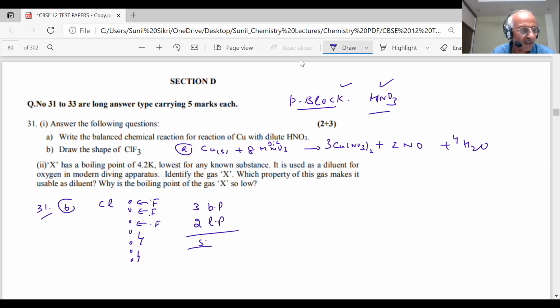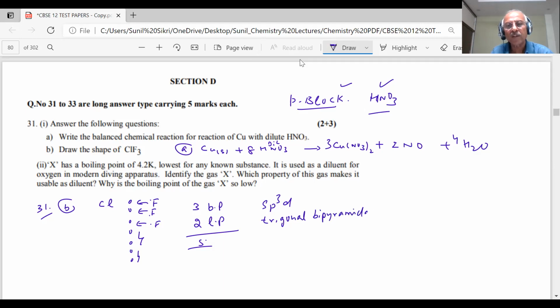When there are 5, what is the hybridization, student? 3 bond pairs and 2 lone pairs. sp3d. So what is the geometry of sp3d, students? Trigonal bipyramidal.